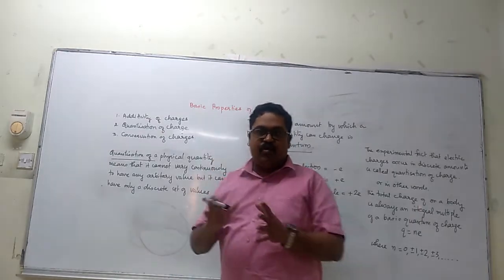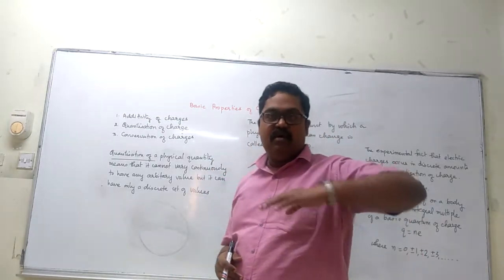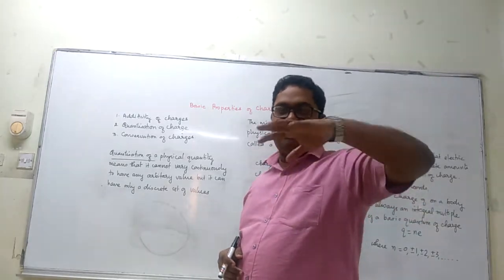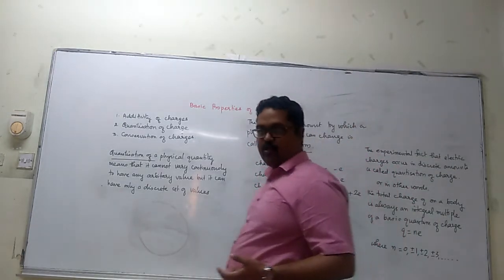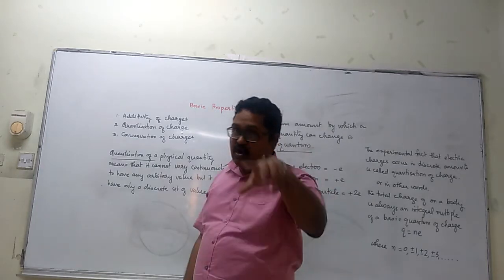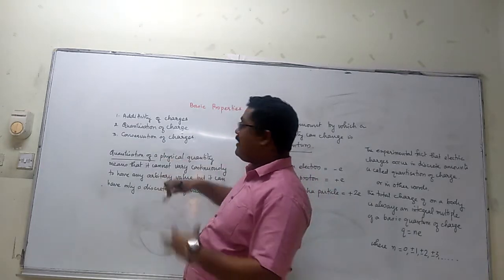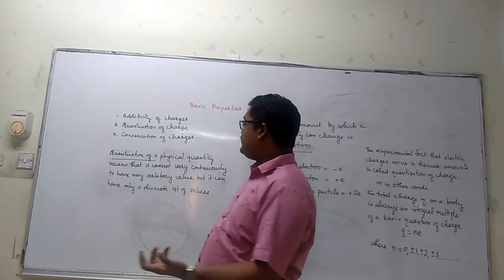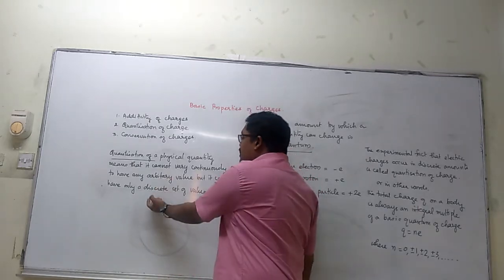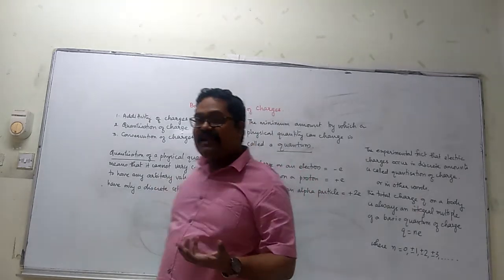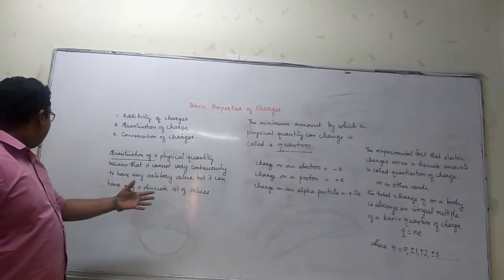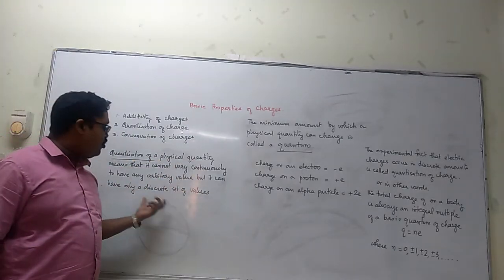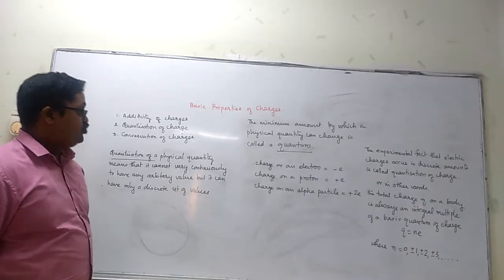When you say the number of floors in a building, it can be either 1 floor, 2 floors, 3 floors, 4 floors and so on. You cannot say that my building has 1.5 floors or 3 1/4 floors. That is not possible. That is what is called quantization. Quantization means it will have only a discrete set of values and not an arbitrary value. They cannot vary continuously to have any arbitrary value, but will have only a discrete set of values.